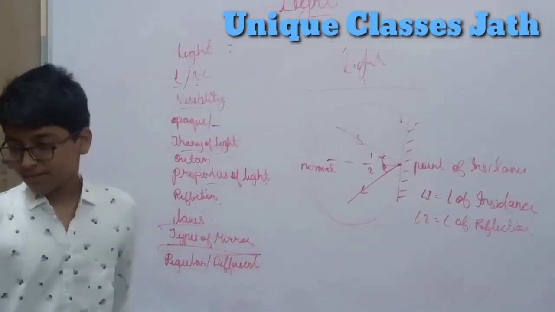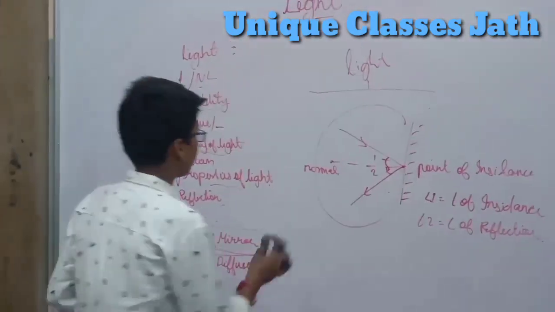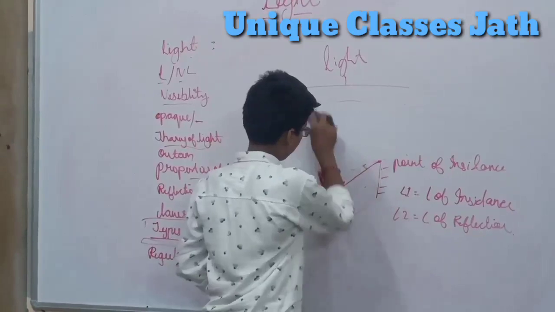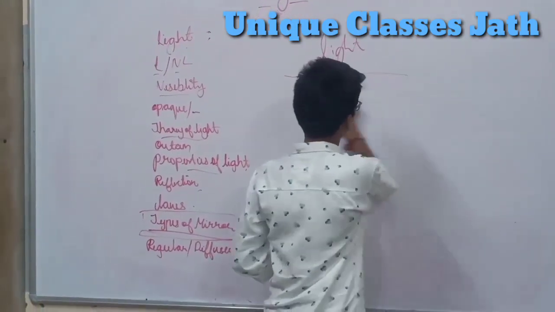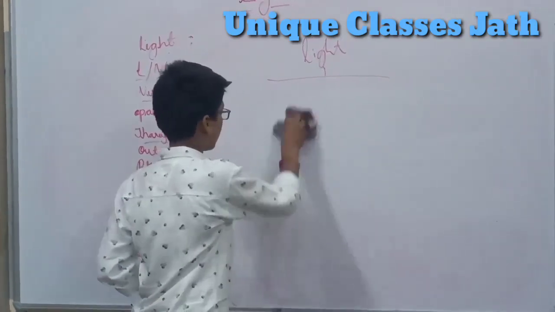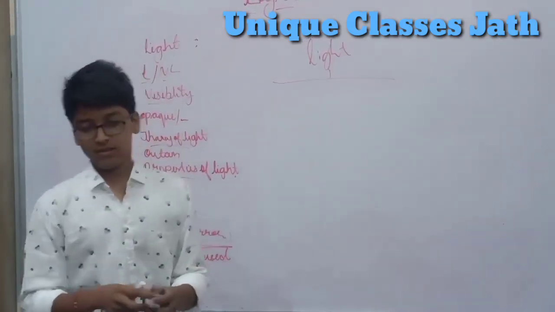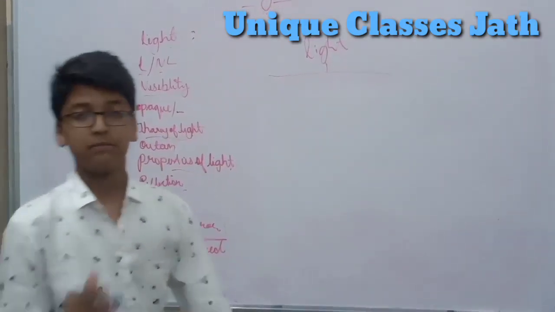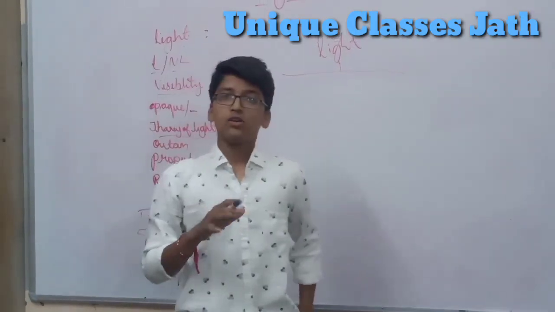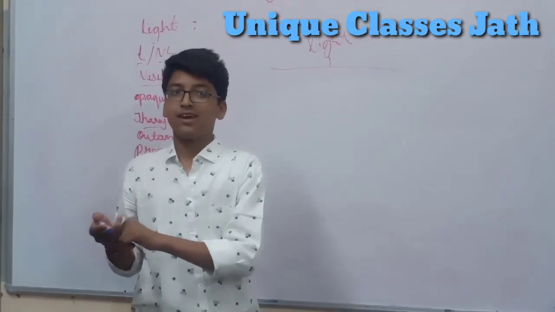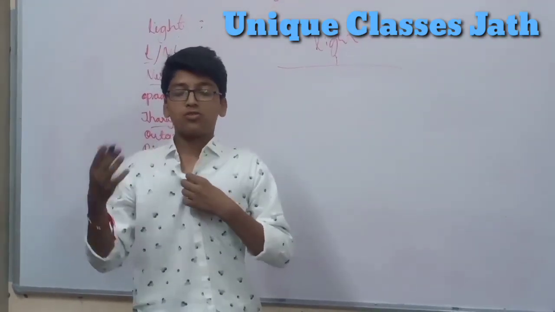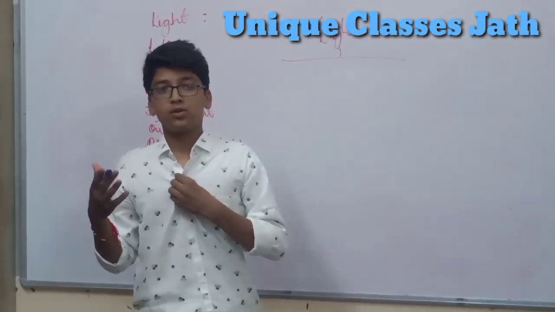So first we will study plane mirrors. A plane mirror has a very polished surface, and it is highly reflective.